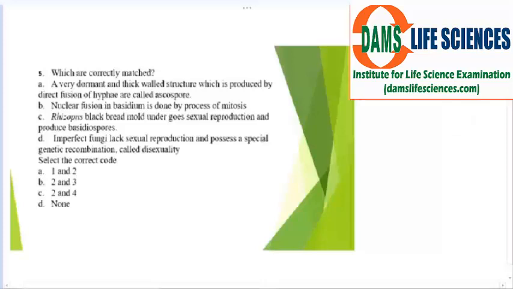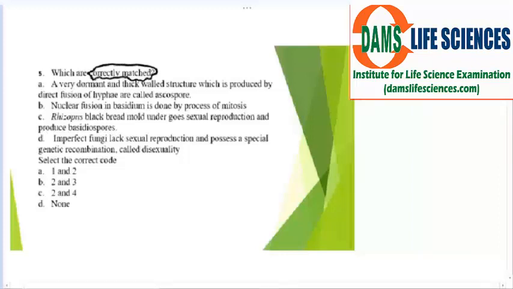This question says which are correctly matched. A: a very dormant thick wall structure which is produced by a direct fusion of hyphae is called ascospores. B: nuclear fusion in Basidium is done by the process of mitosis. C: Rhizopus black bread mold undergoes sexual reproduction and produces basidiospores. And D: imperfect fungi lack sexual reproduction and possess a special genetic recombination called diasexuality. Now we have to say which is correctly matched. We have to pay attention to which is correctly matched.